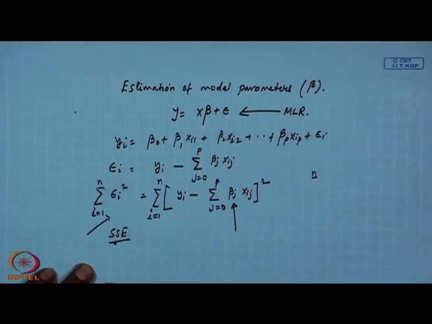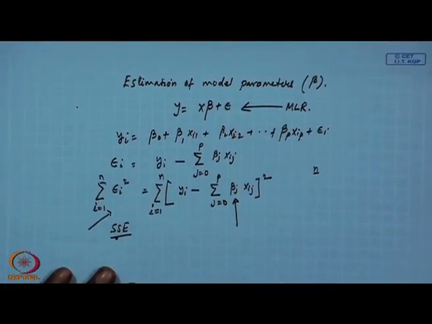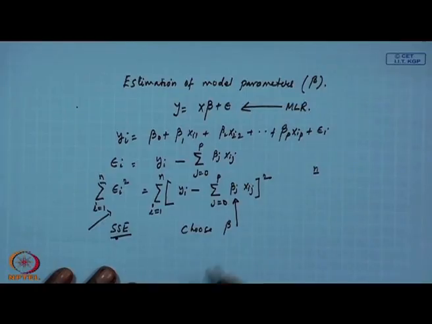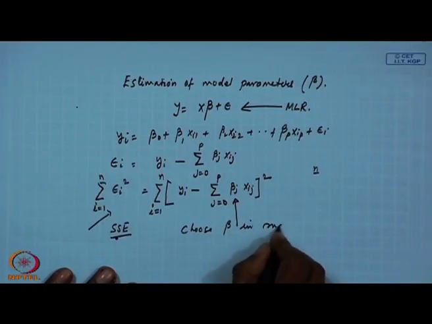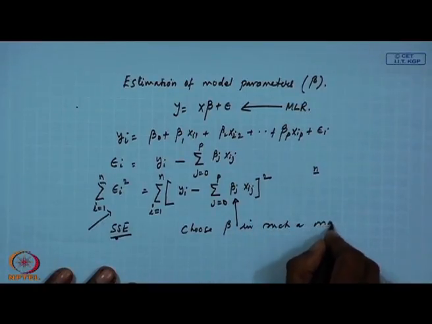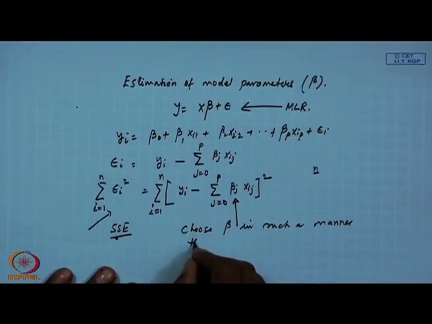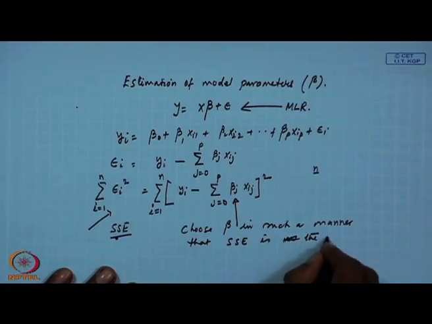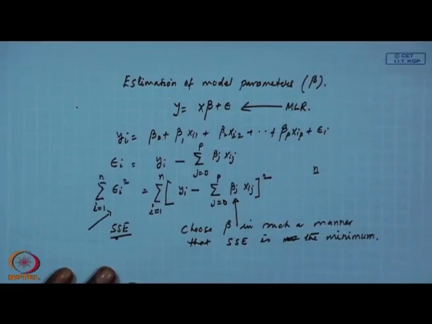So, your ultimate optimization issue is here: choose beta in such a manner that SSE is the minimum. Okay.